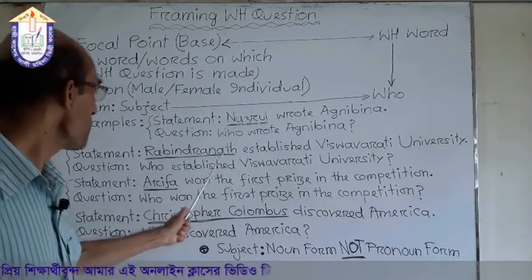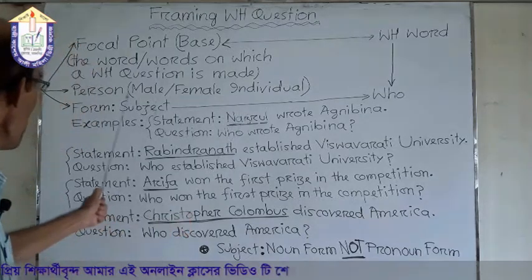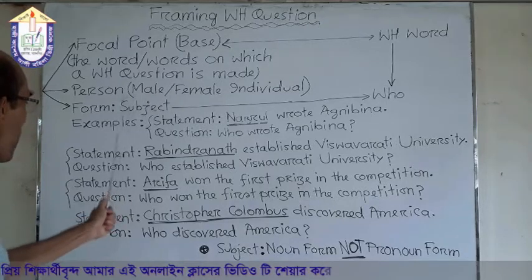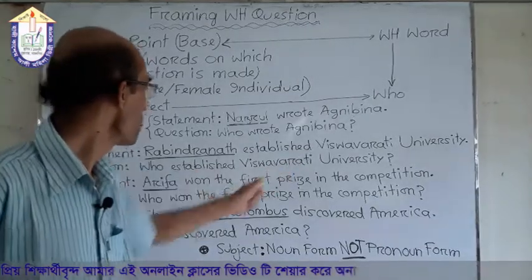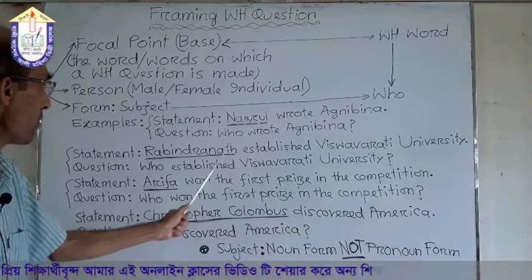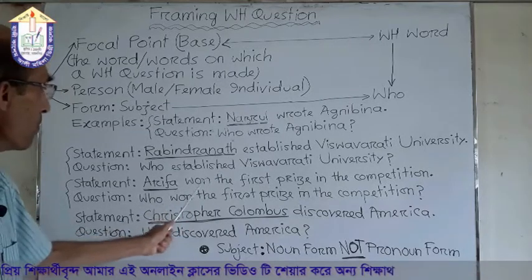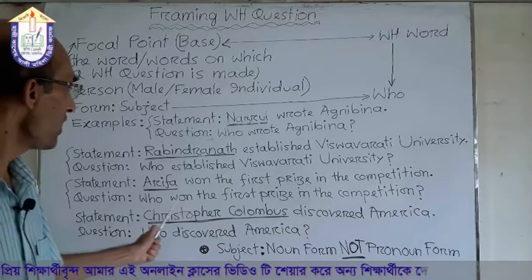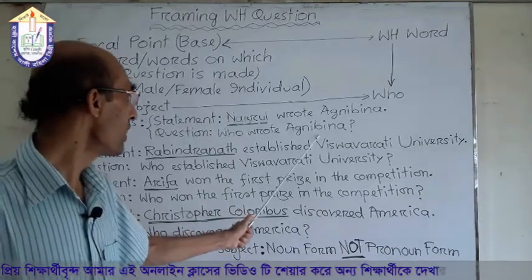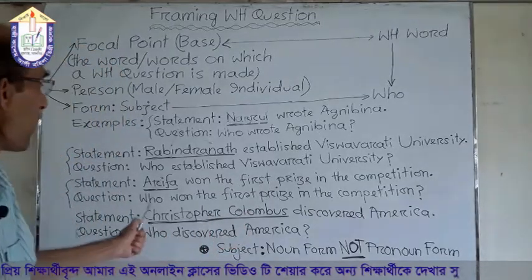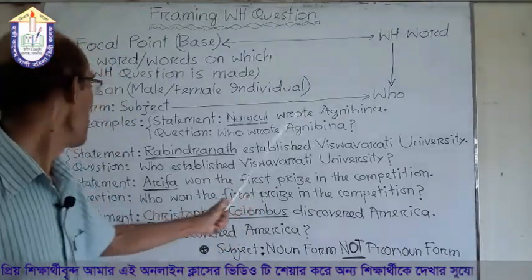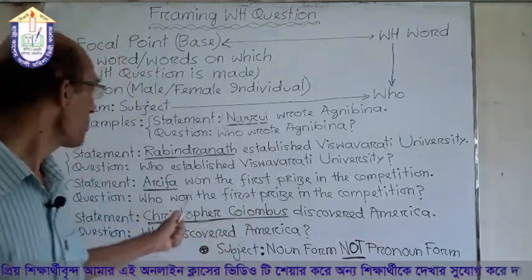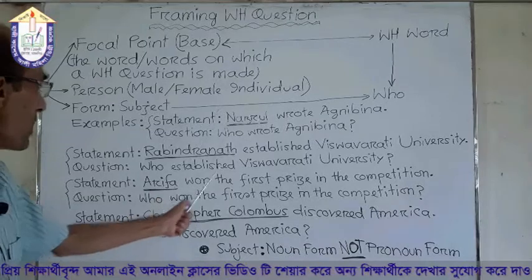We earlier told that if we consider the subject we use who. So in place of Nazrul we have used who to make a question. Then what will be the question? The question is who wrote Agnibeena? Our statement is Nazrul wrote Agnibeena, and the question is who wrote Agnibeena. That is in place of the person, and it is subject form.